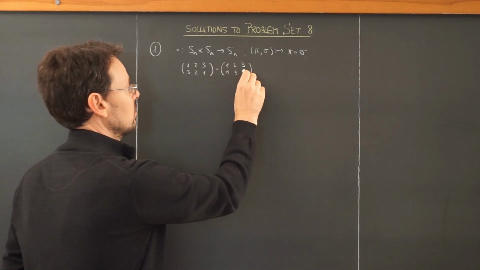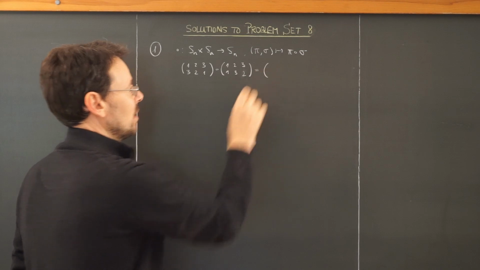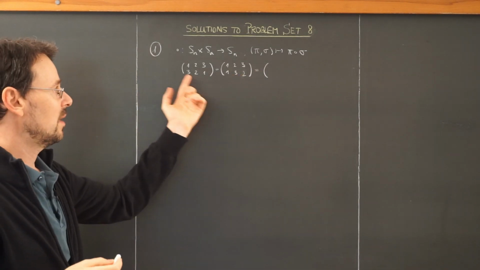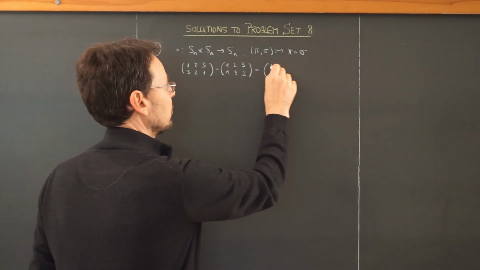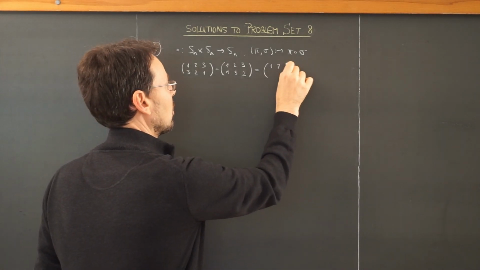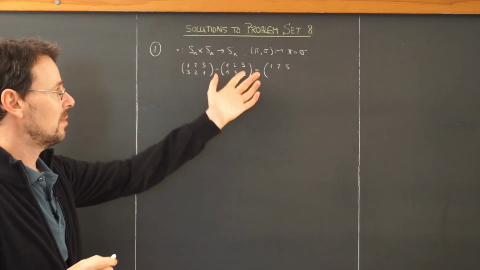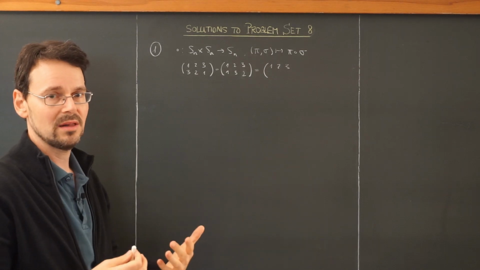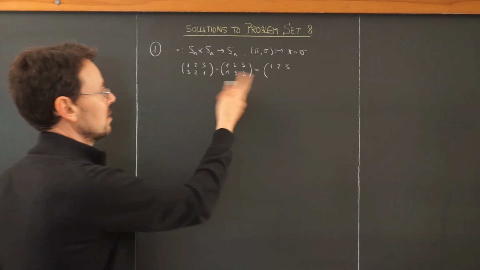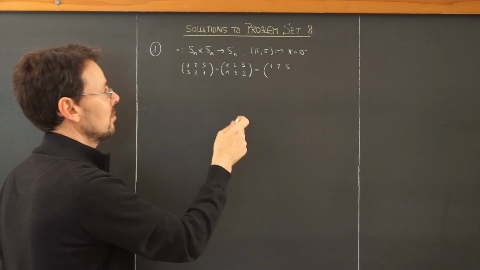So this is not bijective. But then the composition of this map here with this must again be bijective, because both maps give me a one-to-one correspondence of the set 1, 2, 3 with itself. So it's not surprising that the composition is again bijective.